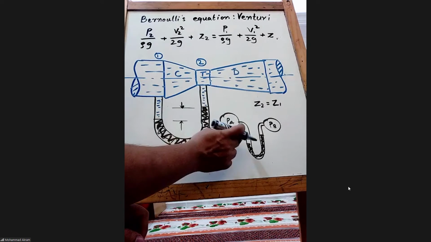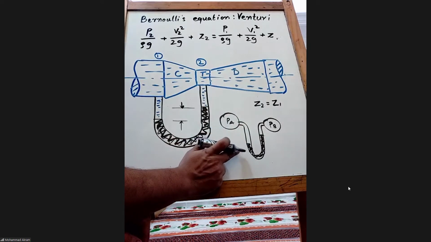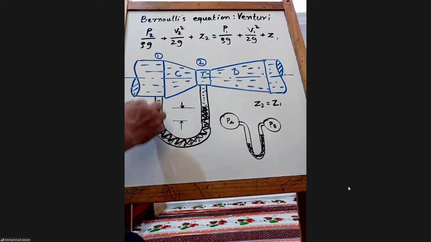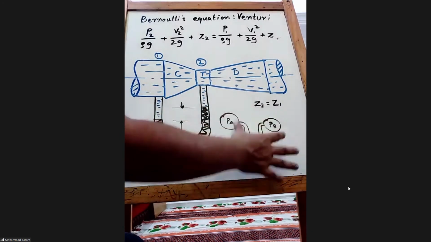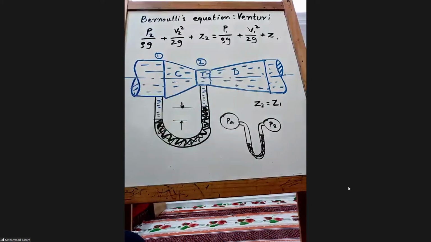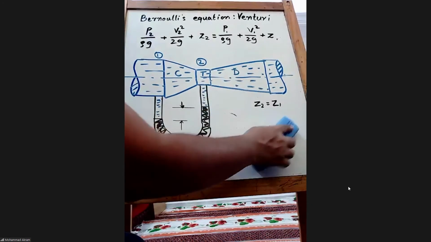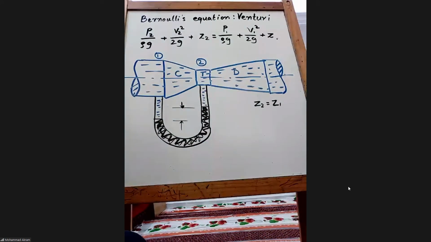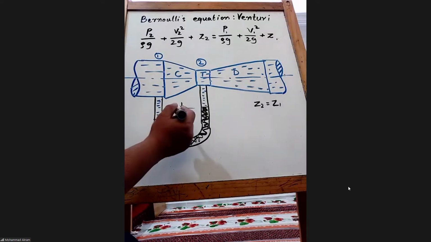This was the differential U-tube manometer. Here, instead of two pipes, we have one pipe at two different sections. Now this is H.